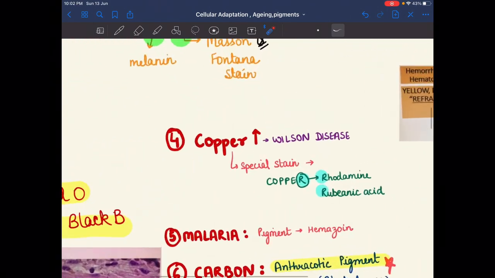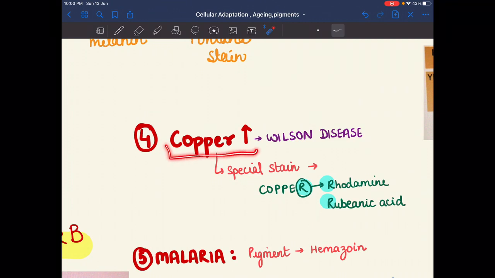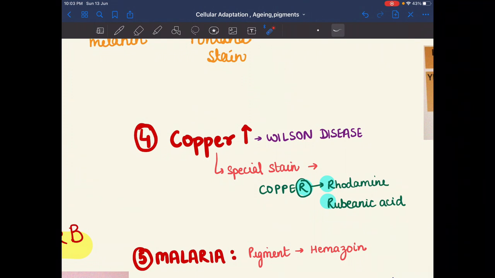Now the next one is copper, and if copper is increased, we know the disease name, that is Wilson disease. In Wilson disease there is increased amount of copper, and for copper the special stains are rhodanine and rubeanic acid, R for rhodanine, R for rubeanic acid.